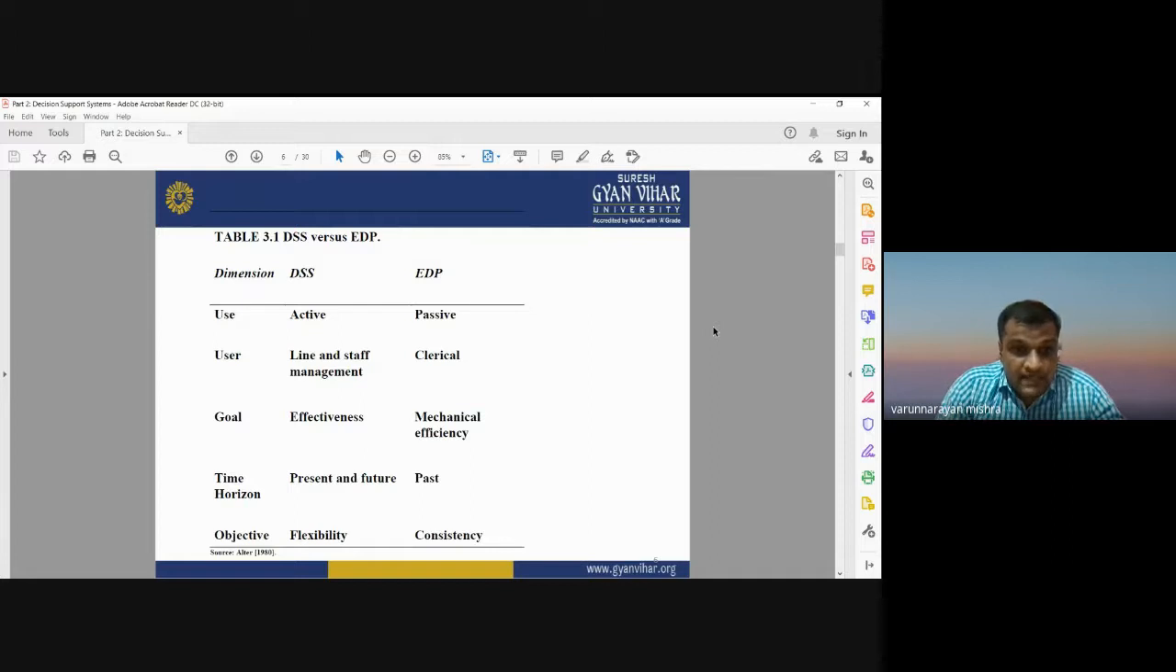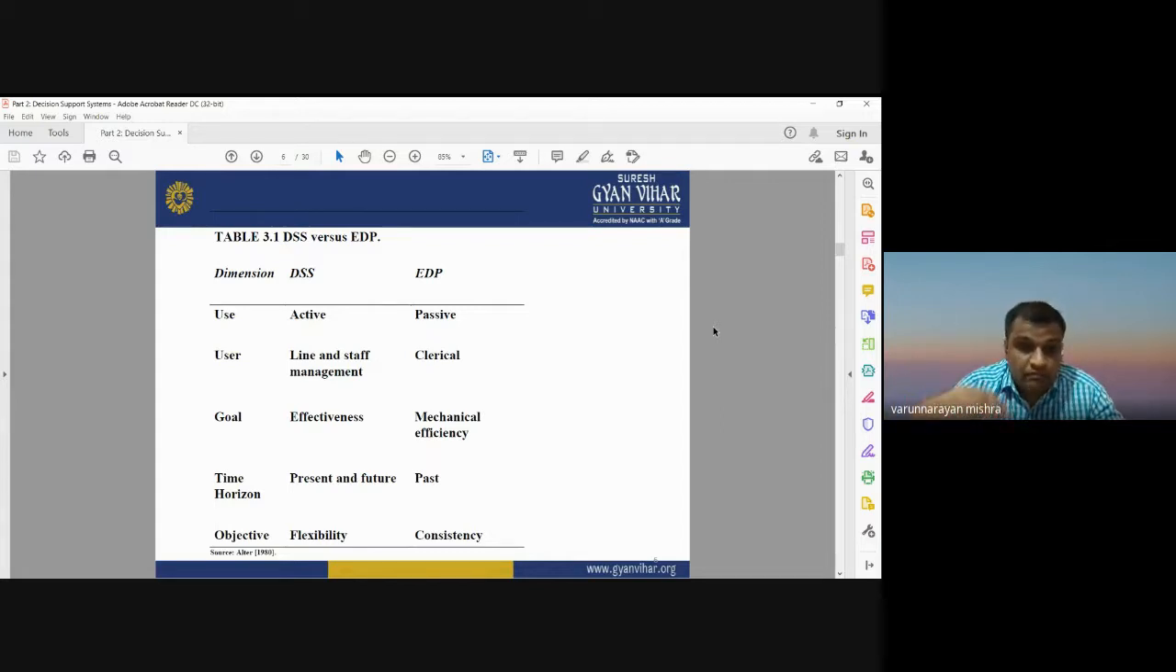DSS can be active, EDP can be used as passive only. DSS has line and staff management, while EDP has a clerical system only. The DSS is very effective, but EDP, as we know, is a traditional system, so it requires mechanical efficiency. As for present and future, we can implement decision support system for the present time as well as for future scenarios, but EDP is based on past data sets.